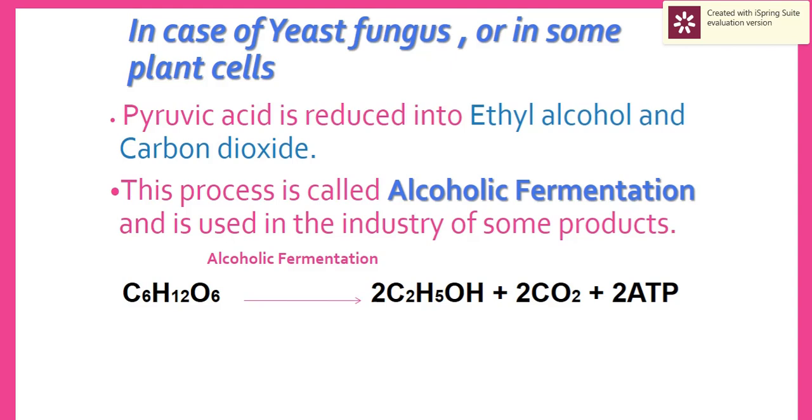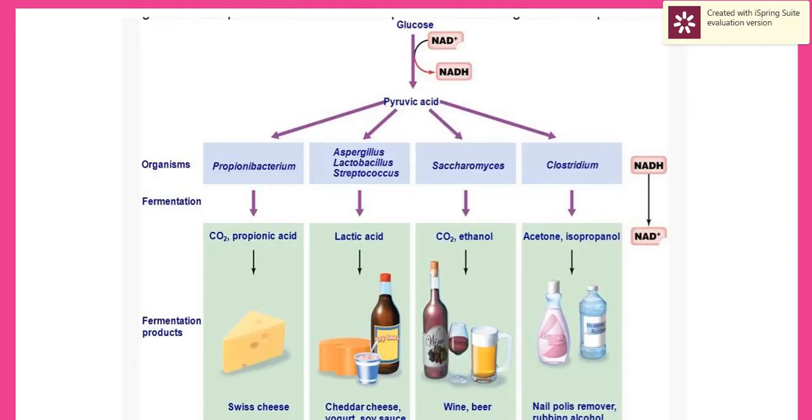Now we are going to see the second type, which is alcoholic fermentation, as in yeast and some plant cells. Pyruvic acid is reduced to ethyl alcohol and carbon dioxide, and this is used in some industries, in the production of alcohol and bread. The glucose molecule is changed to ethanol, and this change gives 2 ATP molecules.